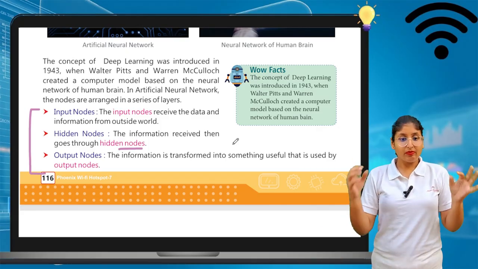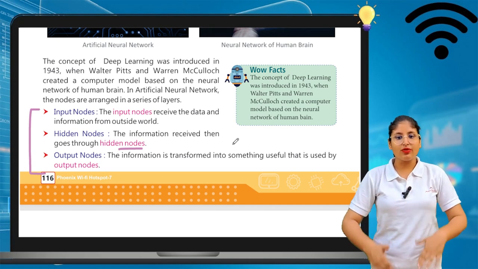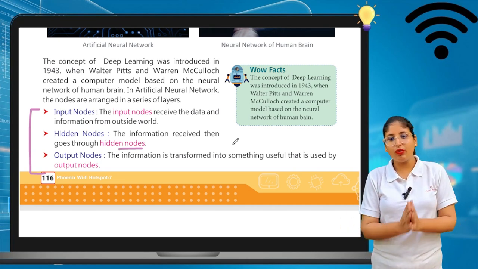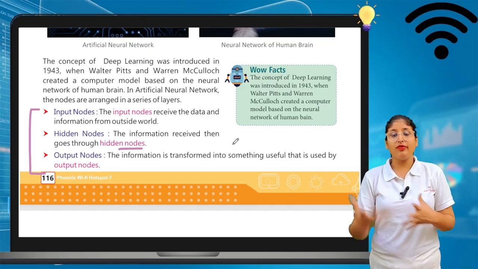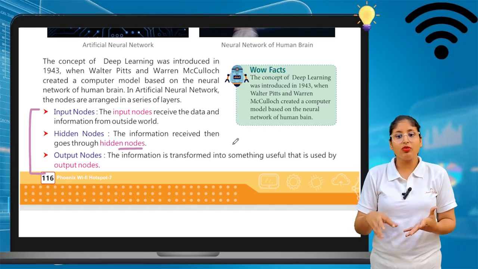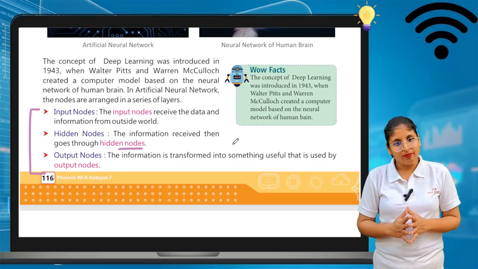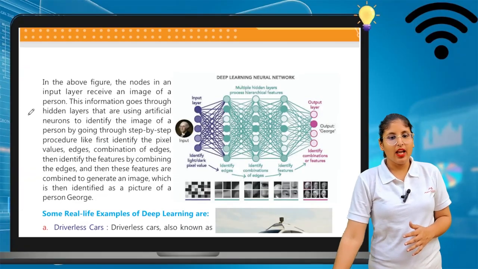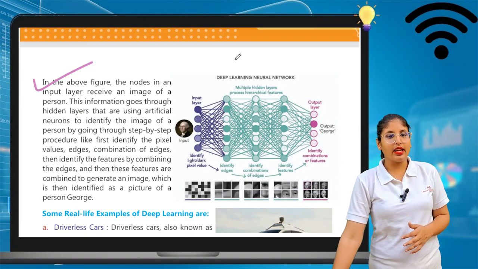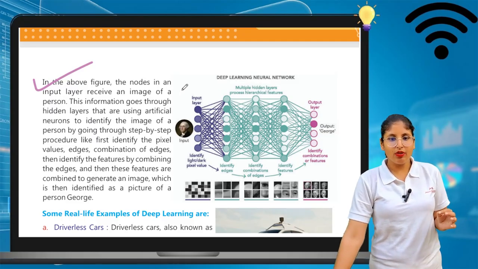And with the help of output nodes, the information is transformed into something useful. The information that is transformed into something useful is taken by the output nodes. So the input, hidden and output is clear. Now we will see in the above figure, these are the input nodes and